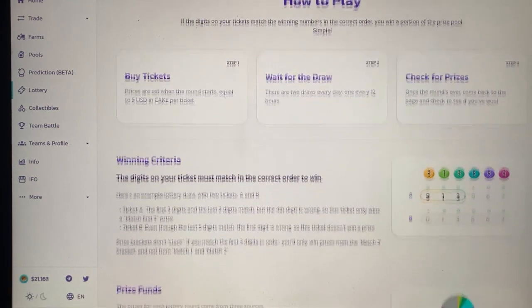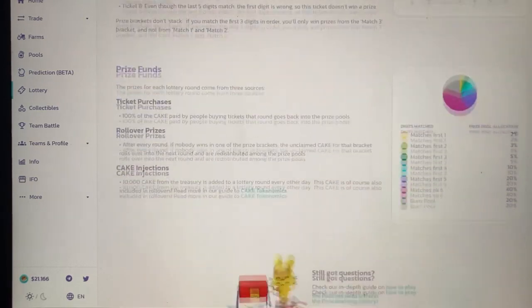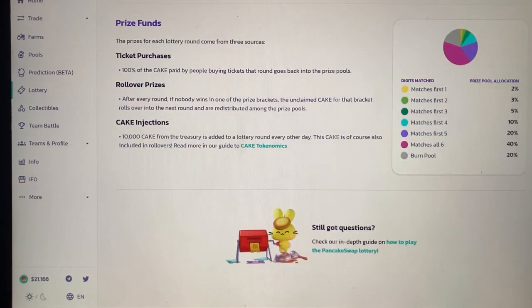How is the PancakeSwap network secured? Now, if we're looking here, we see some of the prizes that they have. And this changes every single week. It's never the same. But PancakeSwap can be securely stored on supported wallets that are connected to the Binance Smart Chain. These include MetaMask, Trust Wallet, Token Pocket, and Wallet Connect.